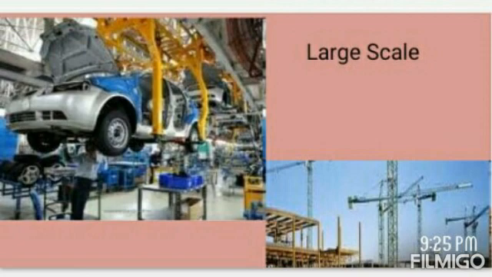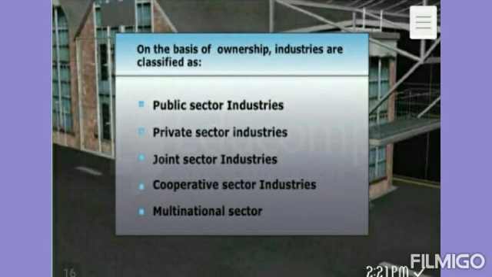Large scale industries produce a large volume of products, but small scale industries produce a small volume of products. So what is meant by large scale industries? Large scale industries mean the investment of capital is higher and the technology used is superior. Examples are the automobile industry and heavy machinery industry. Small scale industry examples are silk weaving and food processing industries.